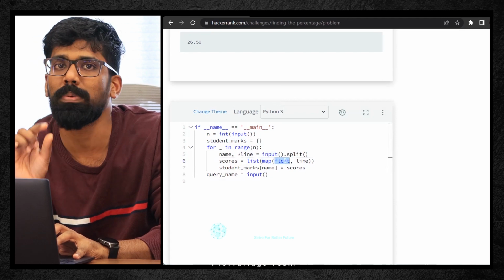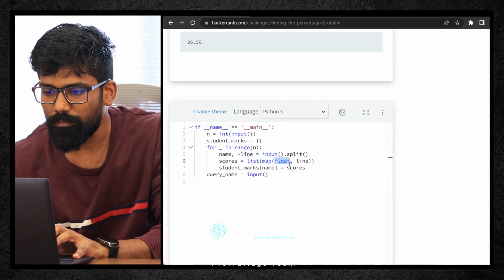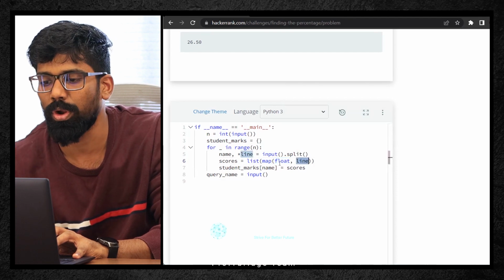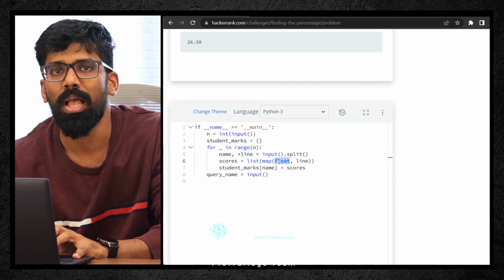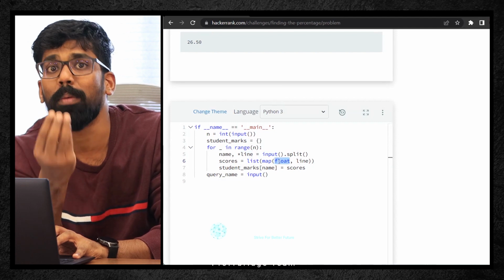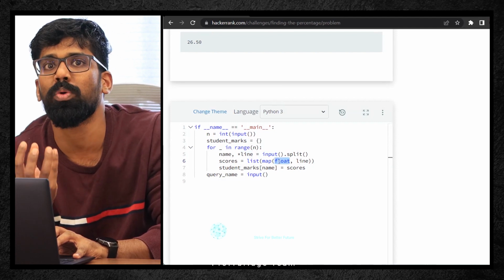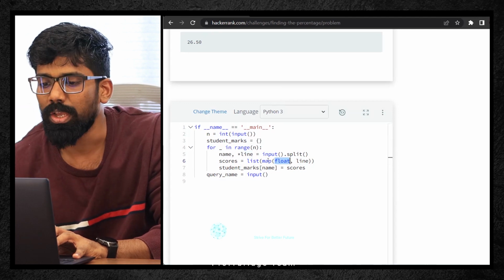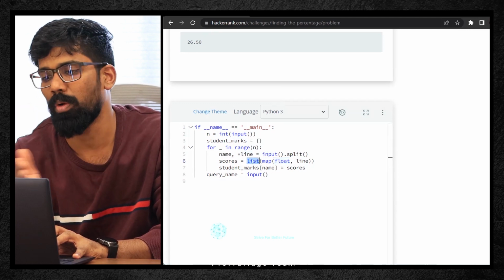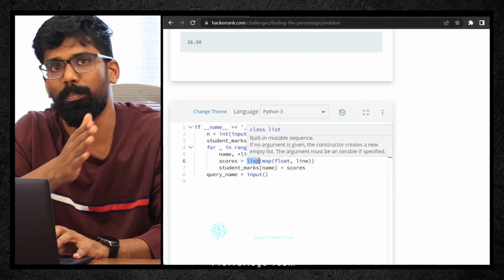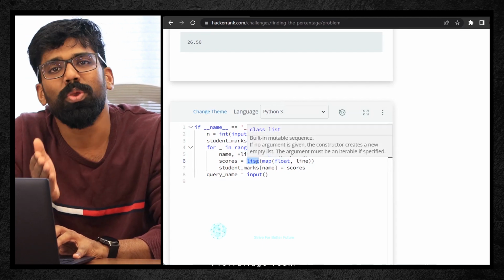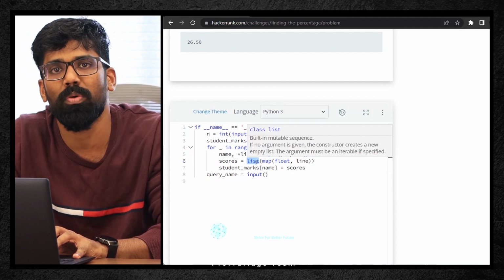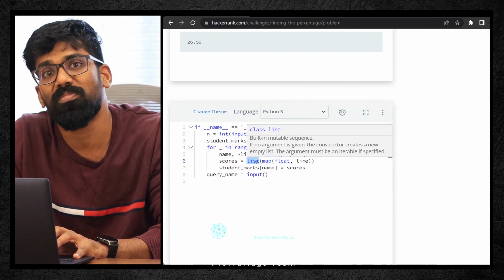Map meaning what? Map is a function where this particular line, whatever value it has, is going to be mapped to this float function, and it returns only the memory location where it got stored. It will return only that particular object. In order to retrieve those values back, you need to convert it into a list. We have already worked on this map in the previous problem statement. If you have missed it, you can go back and watch our previous episode. One of the problem statements we have already solved using this map function itself.